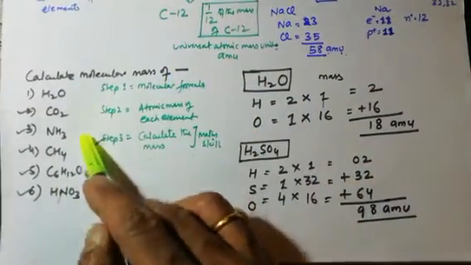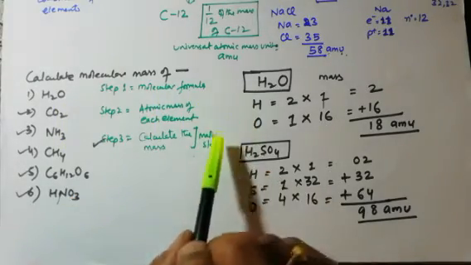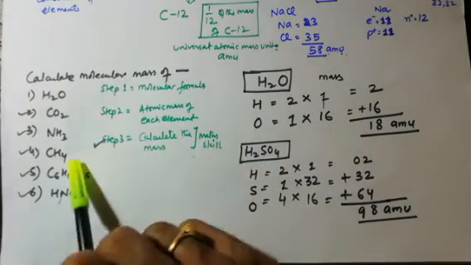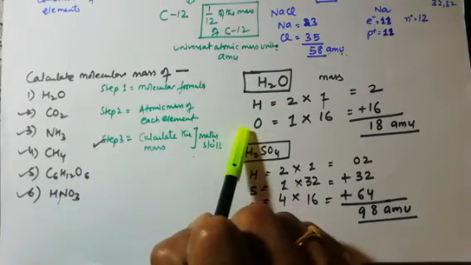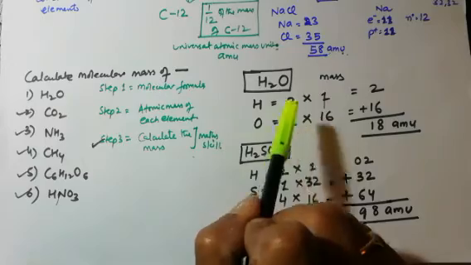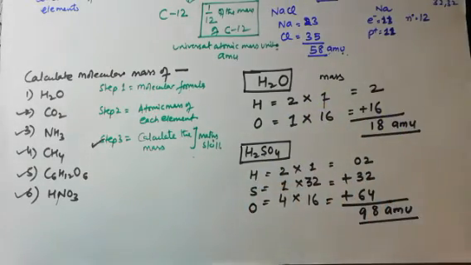So now we need to calculate. The question is coming this way. We did the examples of H2O and H2SO4. You will do the rest of the things. In which the first step is again to break the molecule into elements, the number of atoms of each element, and the mass, which you need to learn. After this calculate, very simple. Hope you got my point.